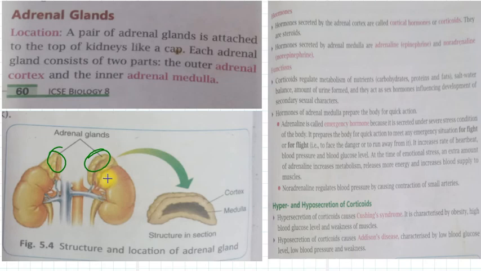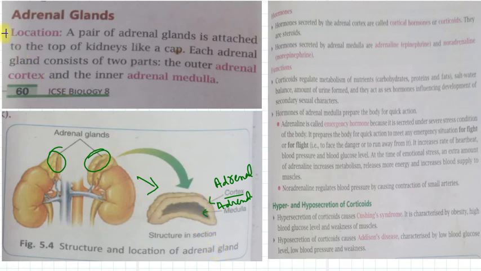Here this is the cross section of the adrenal gland. Each adrenal gland consists of two parts. The outer part is called adrenal cortex, and the inner part is called adrenal medulla.